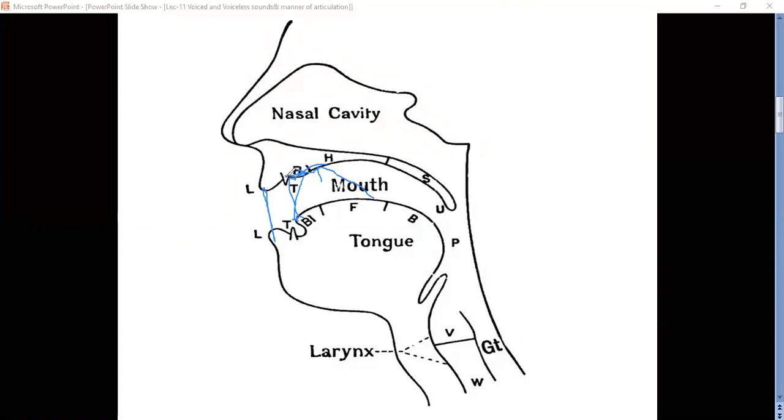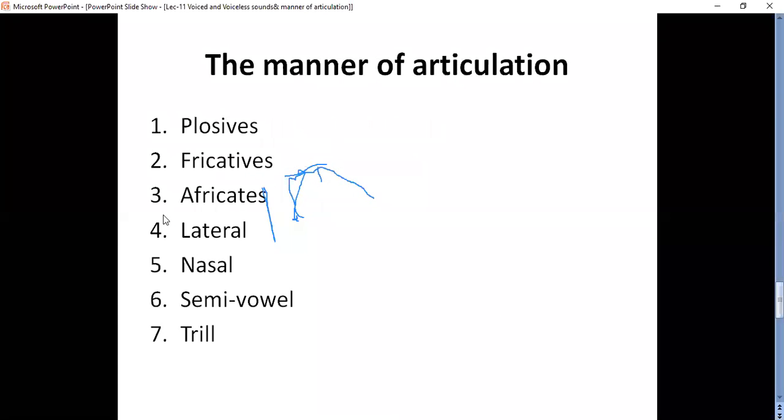For the sounds cha and ja, we'll say they are affricates. Cha sound, and the other one is a ja sound. These two are called affricates. Complete closure but slow release.